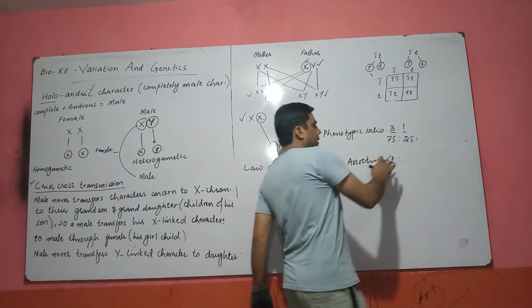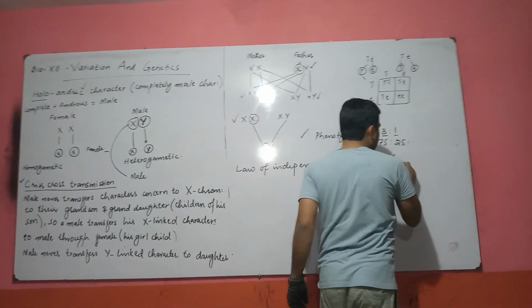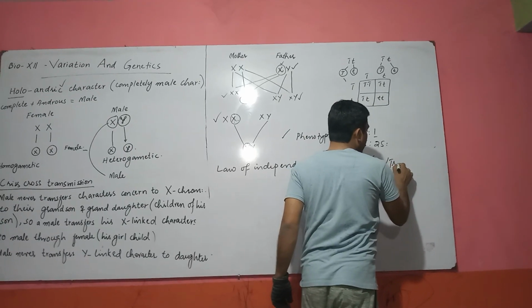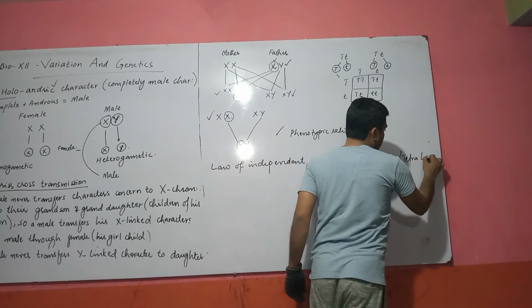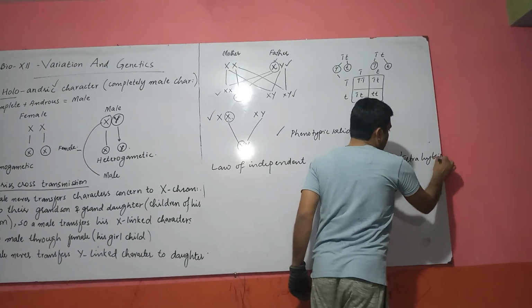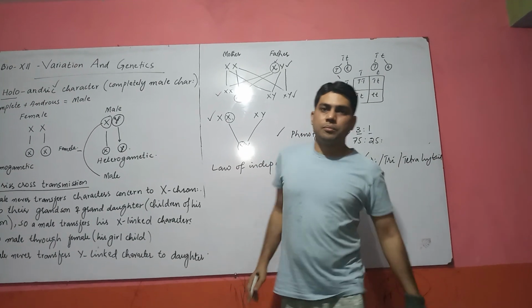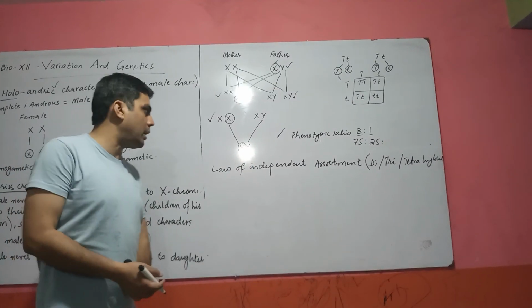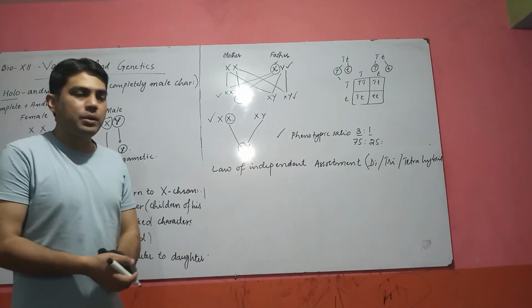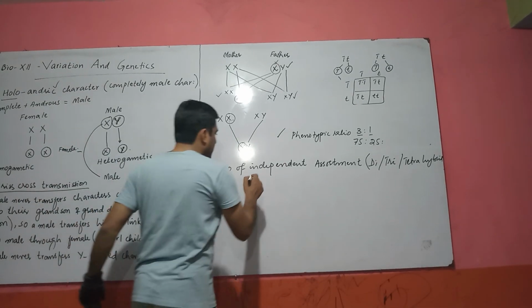You can call it di-, tri-, or tetrahybrid cross. Means how more than one character is transferred from parents to offspring. That law is known as the law of independent assortment.